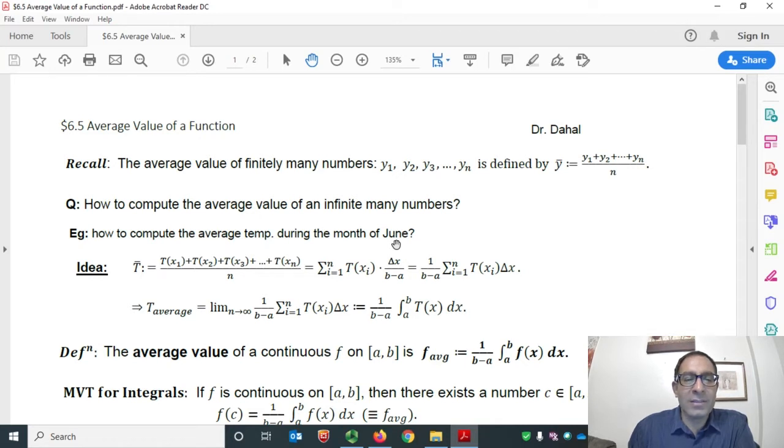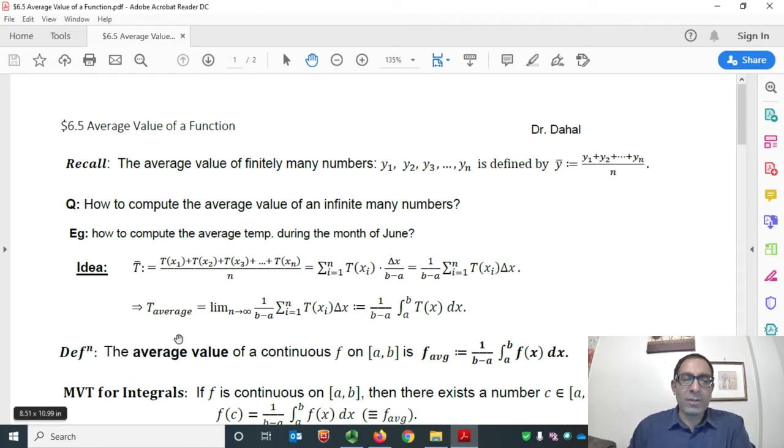So the idea is, we take a sample of temperature recordings on every day, so there are 30 days, then we find the average of the 30 temperature recordings, which is the sum here divided by 30. This reduces to the form of a Riemann sum from Calculus 1, if you remember.